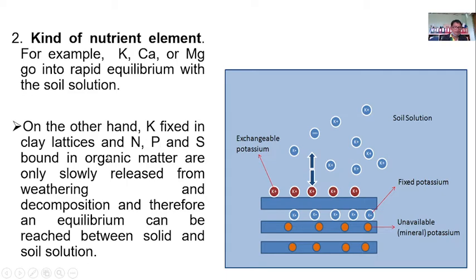Nitrogen also, phosphorus, and sulfur are bound, but this nitrogen, phosphorus, and sulfur are also absorbed in the organic matter content. The organic matter there is negatively charged also, so they can be attached to the organic matter content of the soil, okay? And then they could only be released during the weathering and decomposition of this organic matter, okay?